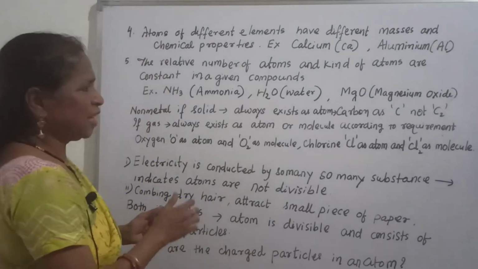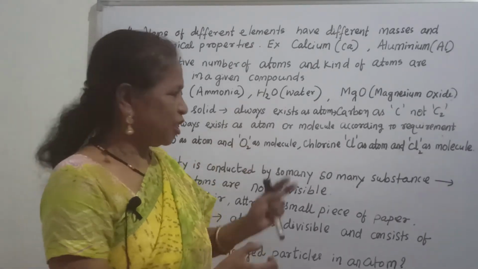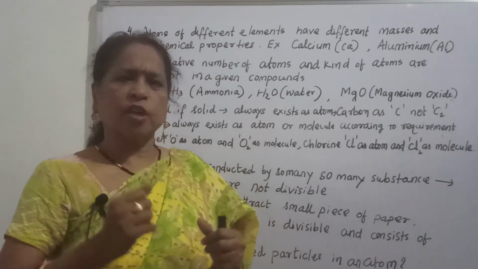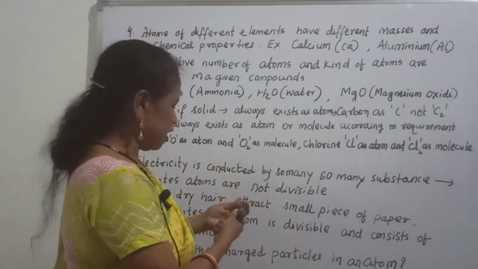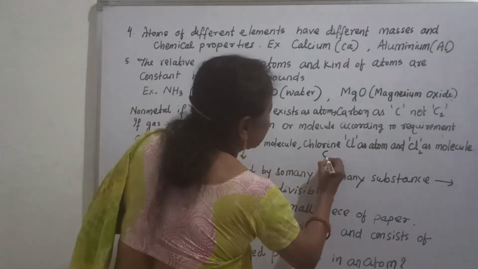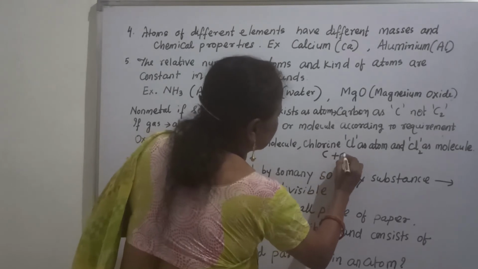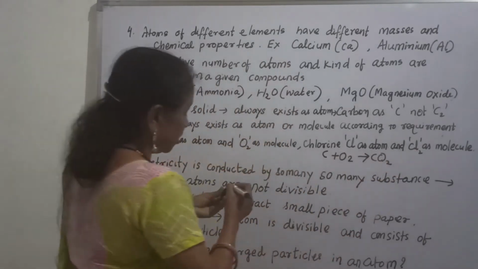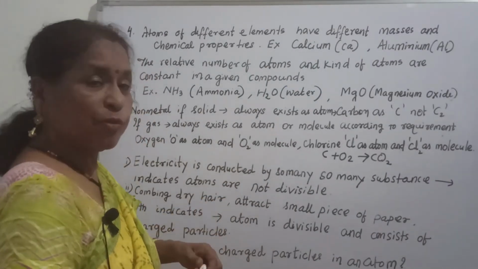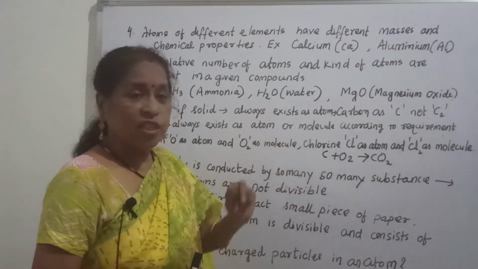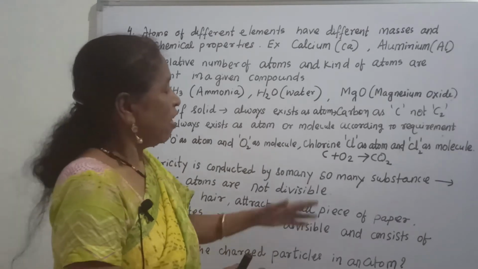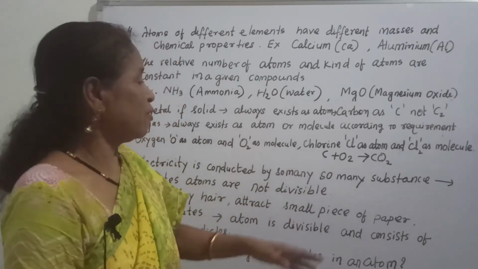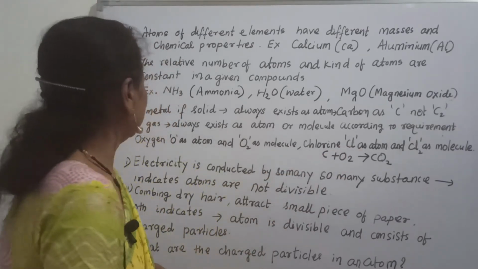Example, you can see carbon plus oxygen. A simple example, carbon plus oxygen. How can we write it? Simply C plus O2, and it gives CO2. That means carbon is in atomic form, and oxygen is in molecular form. Now it is required as a molecular form, so it is O2, giving CO2.